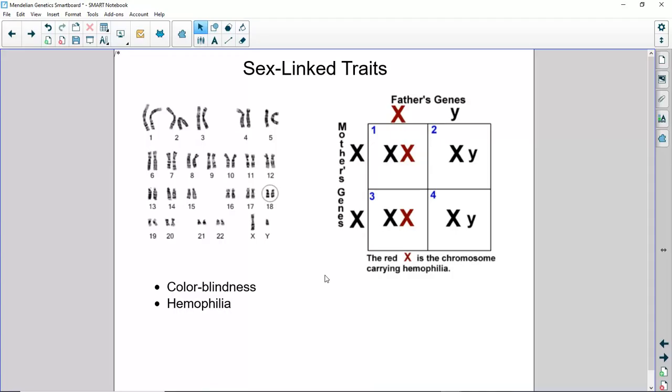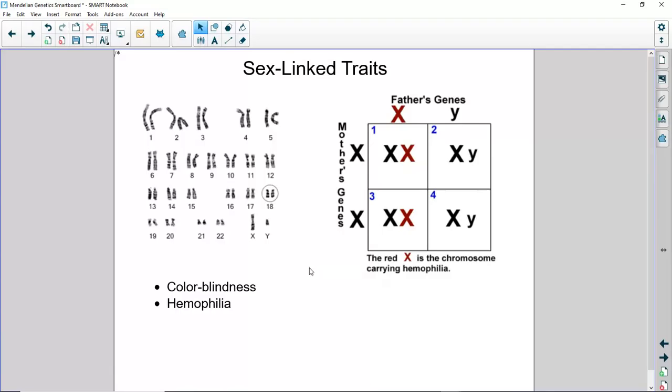But since a female cannot have a Y chromosome, a sex-linked trait is often called an X-linked trait because it's only carried on the X chromosome of the sex chromosomes. And therefore, only males can have whatever genes are on the Y chromosome, and those are usually sex-determining genes. But the Y chromosome does have genes on it, so don't fall prey to that question where it says a Y chromosome doesn't have it, it's on the X. No, she just can't have it.